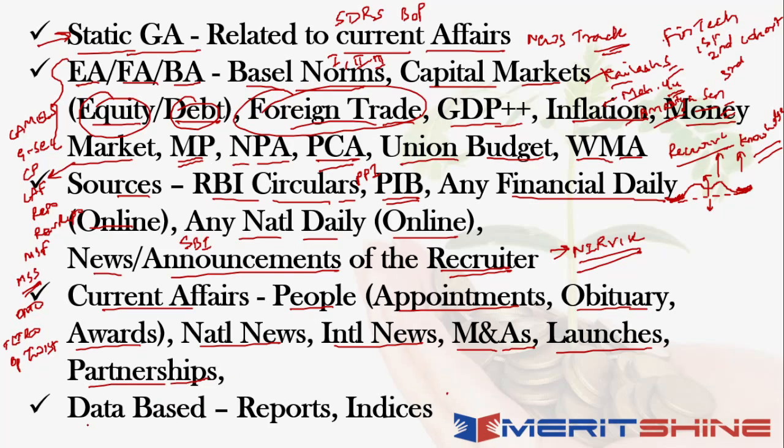And the next thing is that you have a lot of data-based inputs also that are required from time to time. There are a lot of reports that keep appearing. There are a lot of indexes that keep getting published. You need to be aware of the latest numbers from these perspectives as well. So not just what the number is from an index standpoint, but what India's rank is, if it is a global index, and some of the countries above it and below it. All that actually helps. And coverage of reports also, at least from the perspective of knowing what that report was. Those things also become very important.